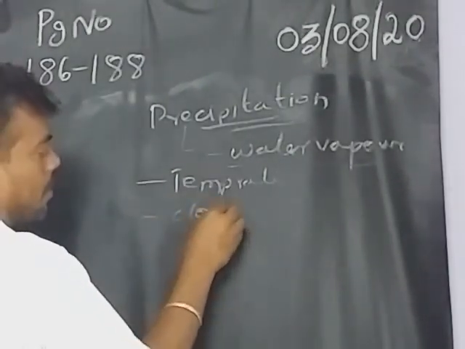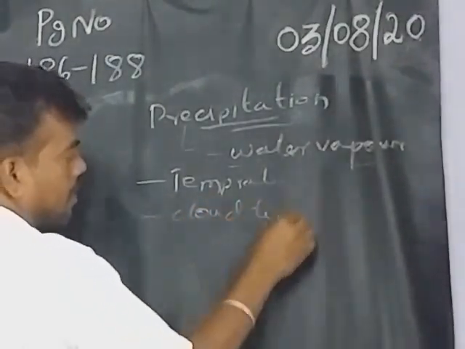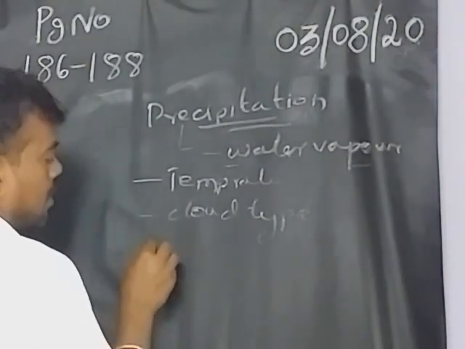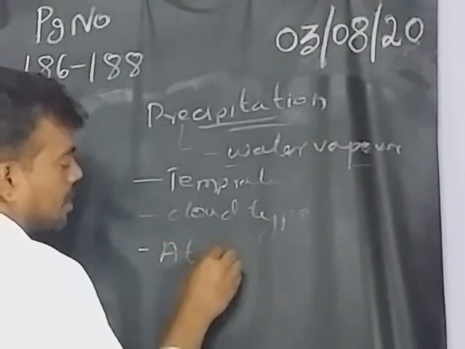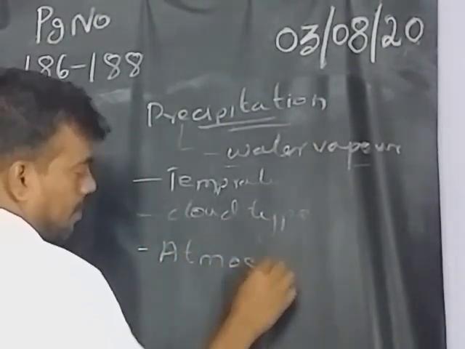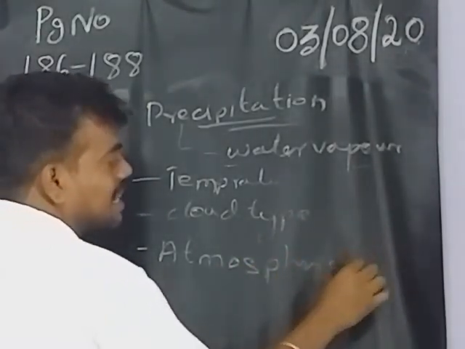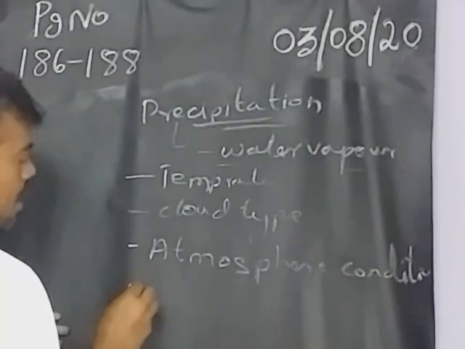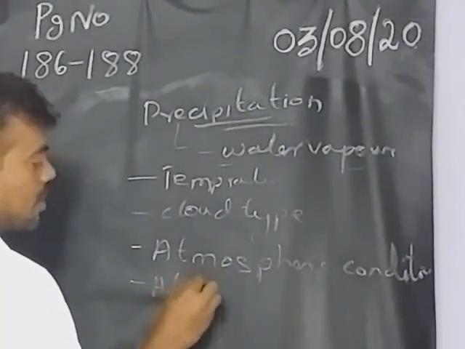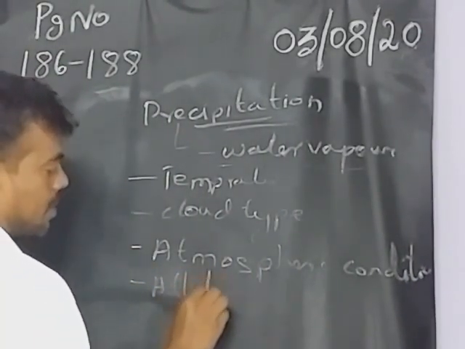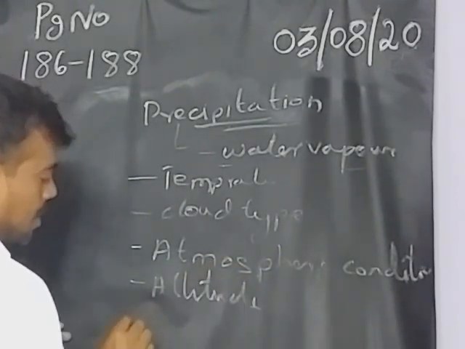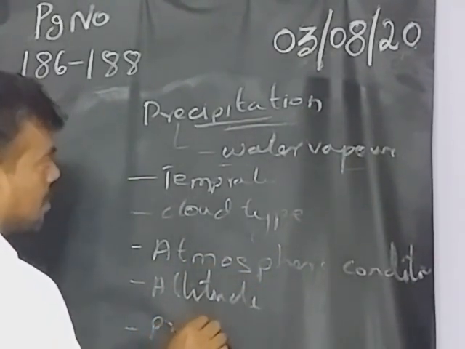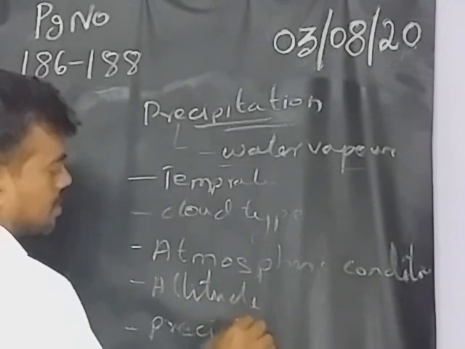Then cloud type. Then atmosphere condition. Then altitude. Then precipitation process.